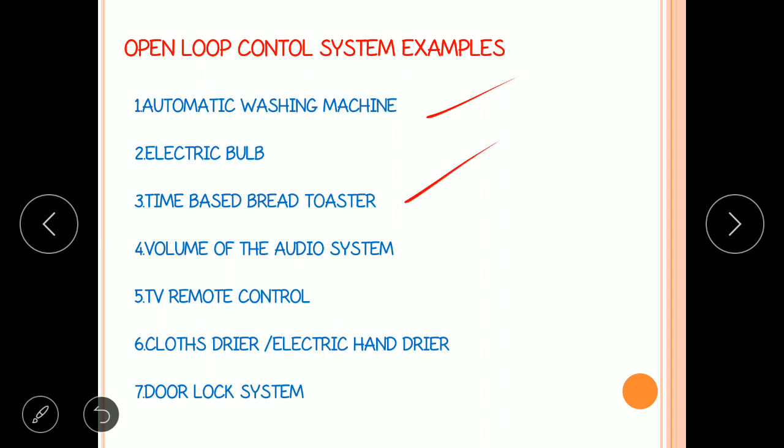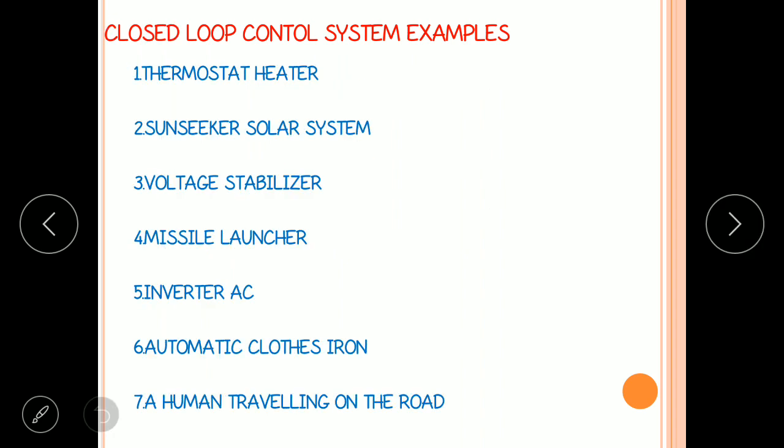Similarly, bread toaster, volume of the audio system, all working like that only. That's why these are open loop control systems examples. Now closed loop control systems: thermostat heater, sun-seek solar system, voltage stabilizer, missile launcher, inverter AC, automatic cloth iron, human traveling on the road. These are the examples of closed loop control systems.